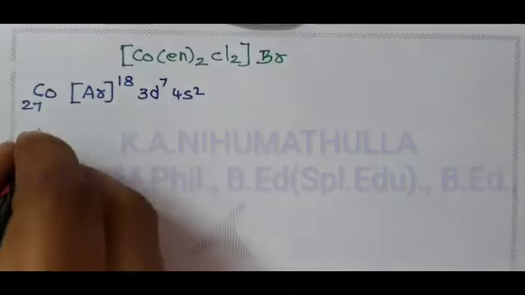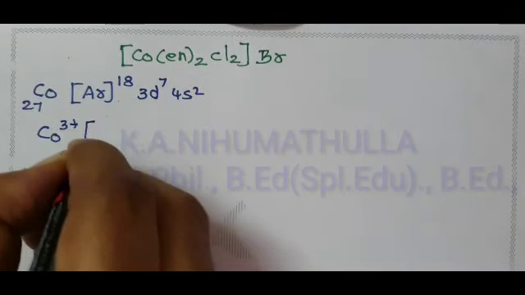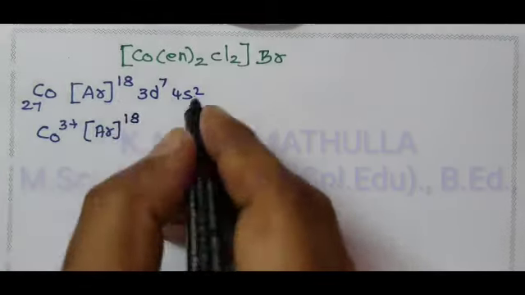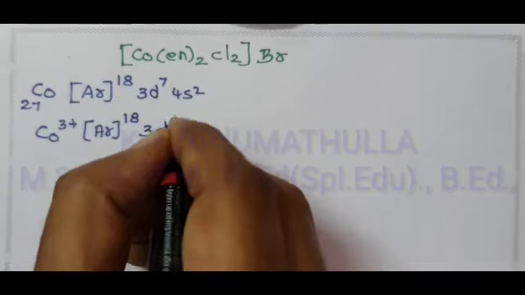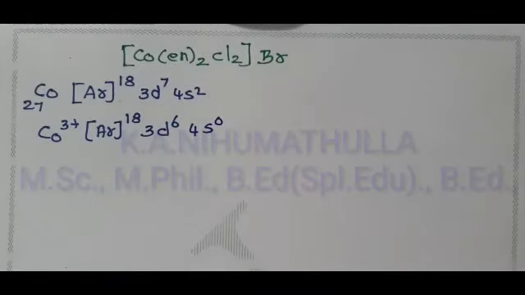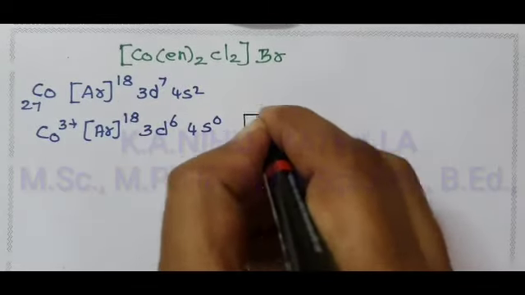Cobalt is in the 3+ oxidation state, which indicates loss of 3 electrons: removal of 2 electrons from the s orbital and 1 electron from the 3d orbital, giving 3d6 4s0. In box form, when you write the electronic configuration, the 3d orbital has 5 orientations.